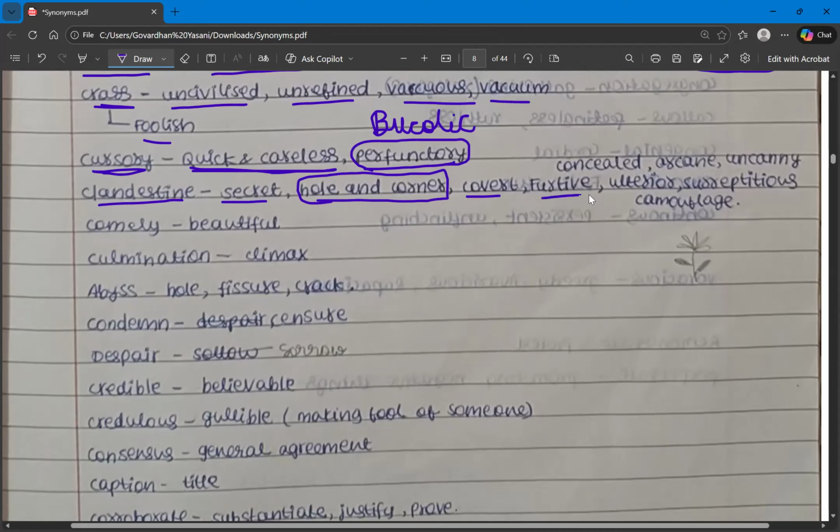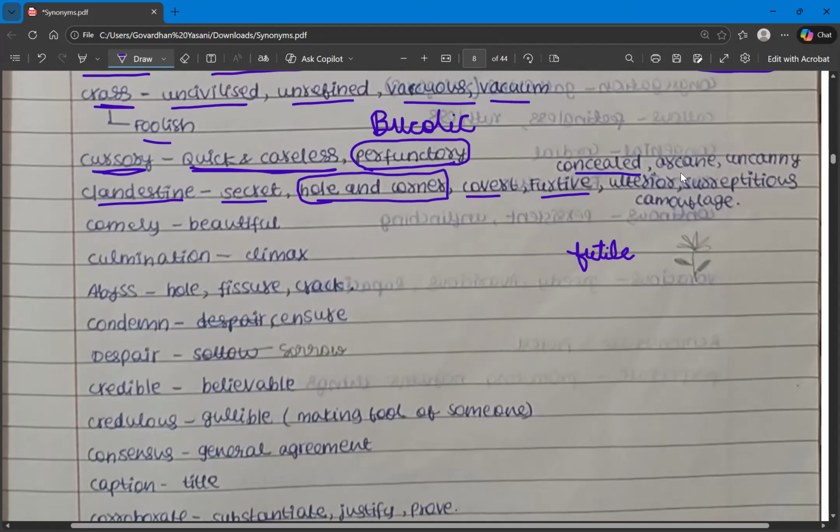And the next one is furtive. This is different from futile. What is futile? Which is barren, which is infertile. So that is the meaning of futile. Whereas furtive means concealed, something that is hidden.